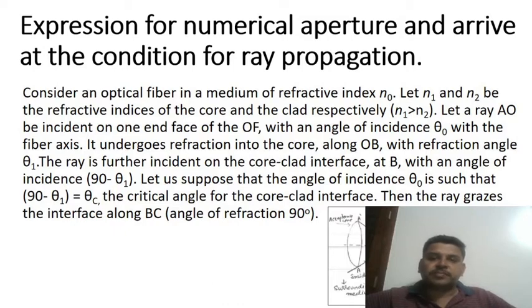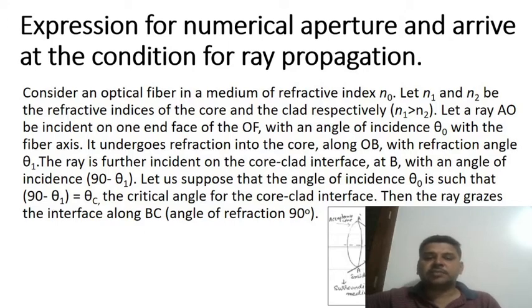If light radiation is sent from outside, the outside is an air medium, called n naught refractive index. Outside n naught, core n1, cladding n2.